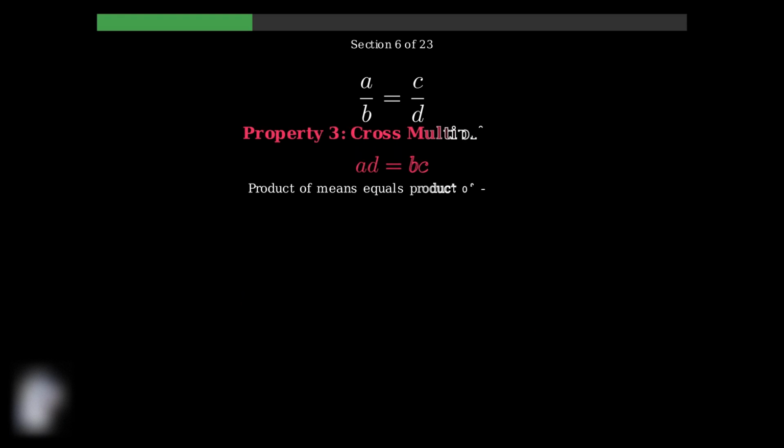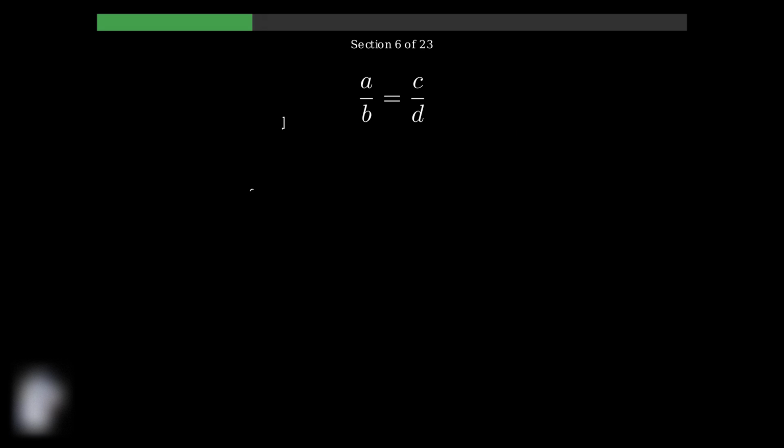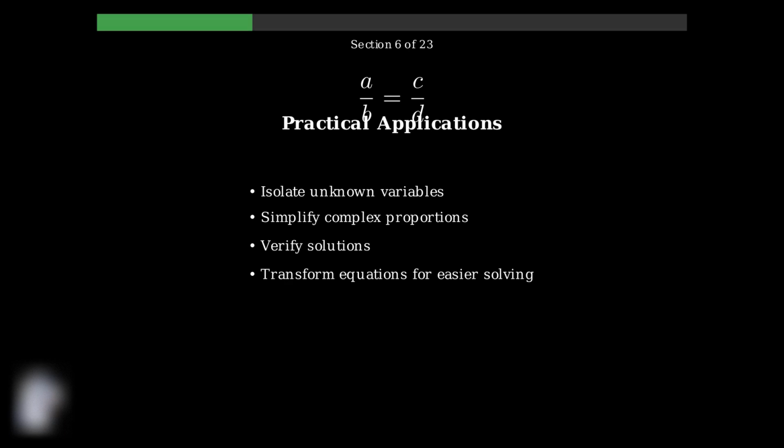The most important property is cross-multiplication. When a over b equals c over d, we can multiply diagonally. A times d equals b times c. This is called the product of means equals the product of extremes, and it's the foundation for solving most proportion problems. These properties have many practical applications.